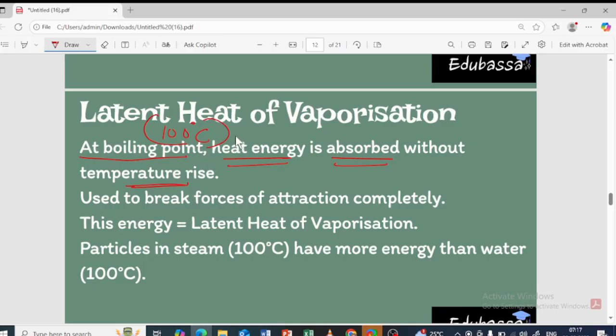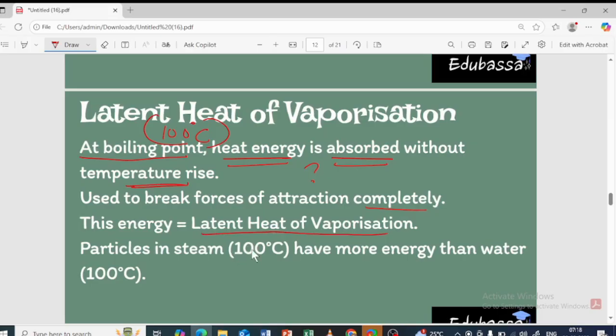After it reaches 100 degrees Celsius, the heat energy is going to be absorbed and used up. Why? Now tell me why. Yes, very good. In order to break the force of attraction between the particles completely and convert the liquid state to vapor state, right? So hence it is called latent heat of vaporization.